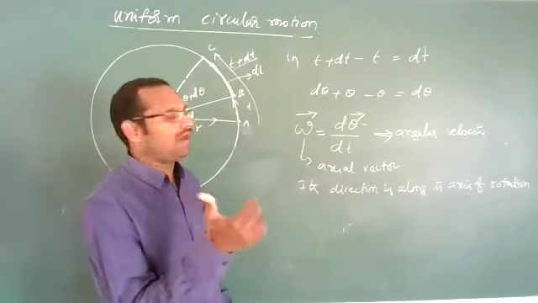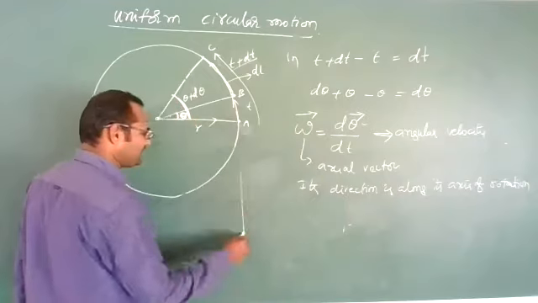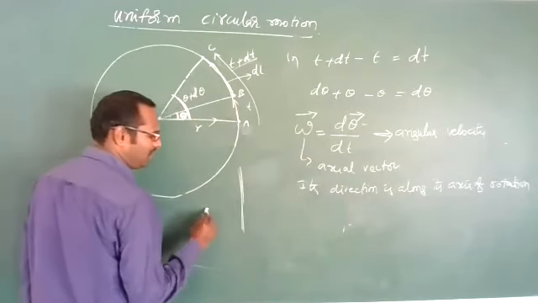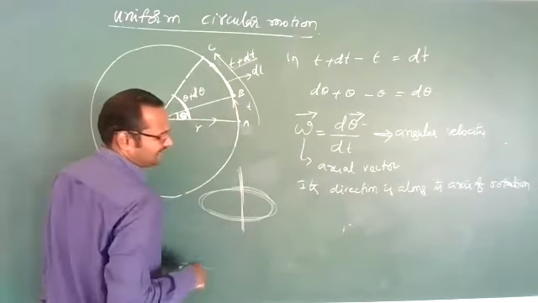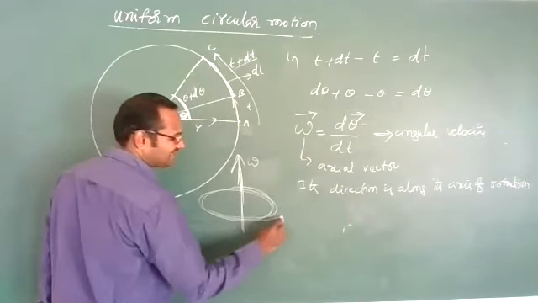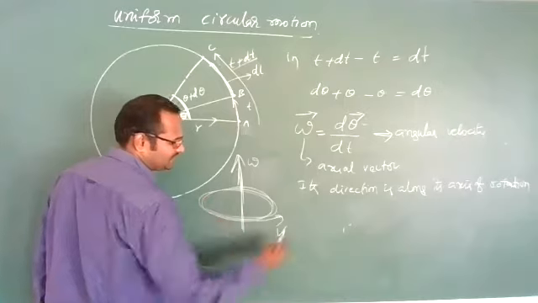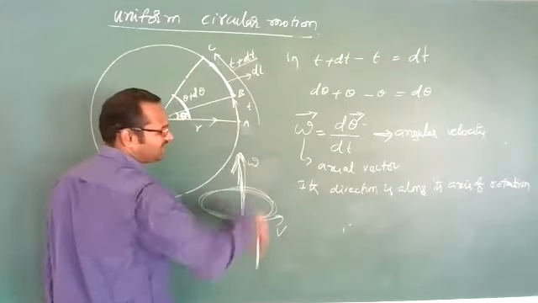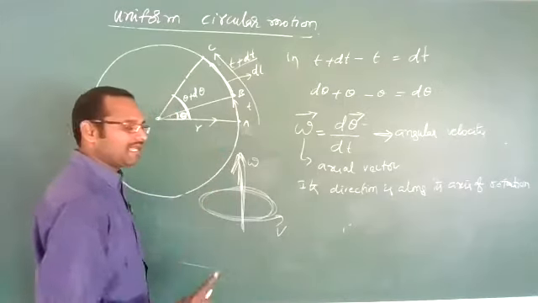See, for example, let us imagine this is a pole, and around this pole one particle is rotating like this. Then the angular velocity direction will be in this direction. The linear velocity direction is like this, as it is moving like this. But the angular velocity direction will be like this, along its axis.